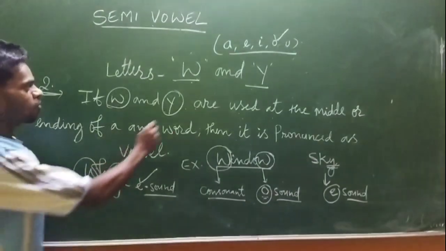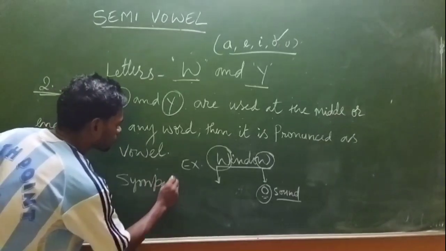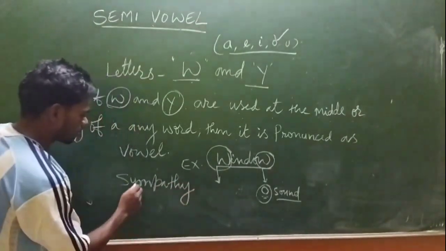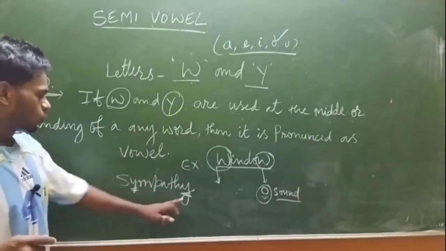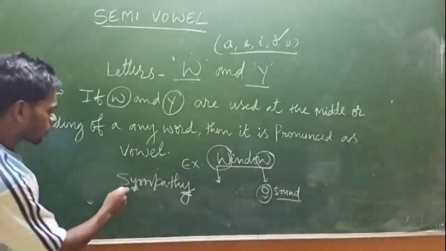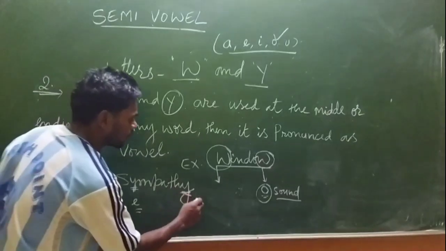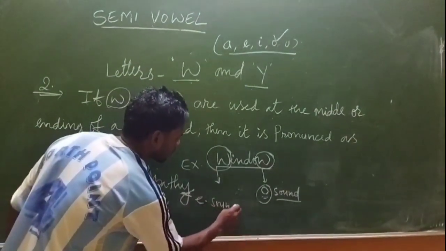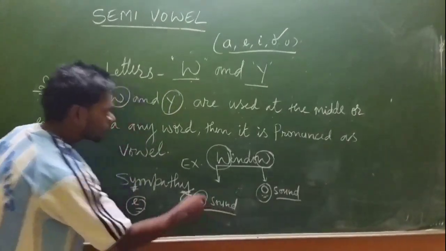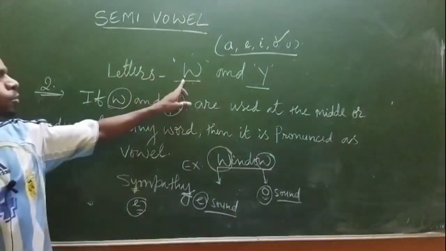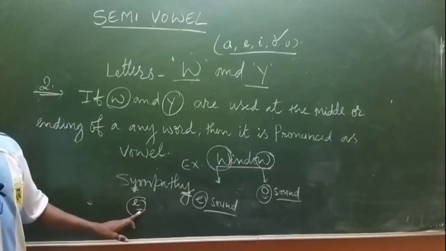Next we will see an example of Y. Sympathy, let us see. This is the word sympathy, and Y is used here and here. In the middle, the E sound is coming, and here also in sympathy, the E sound is coming. So that's why these two letters W and Y are known as semi-vowels.